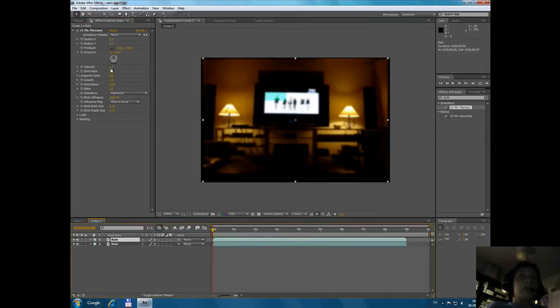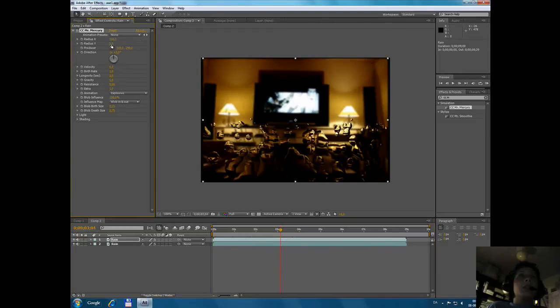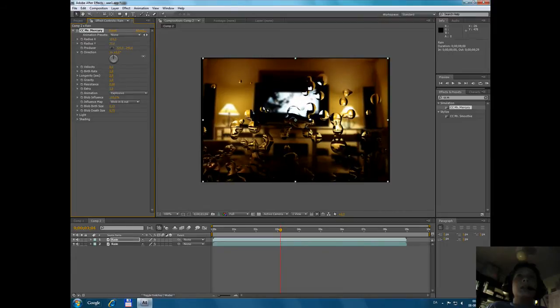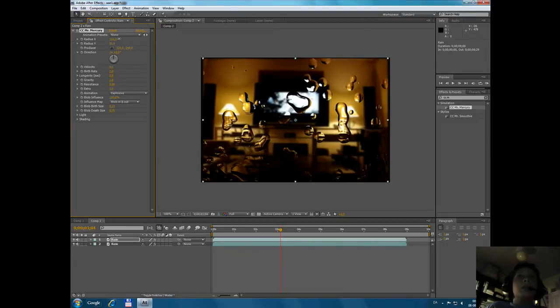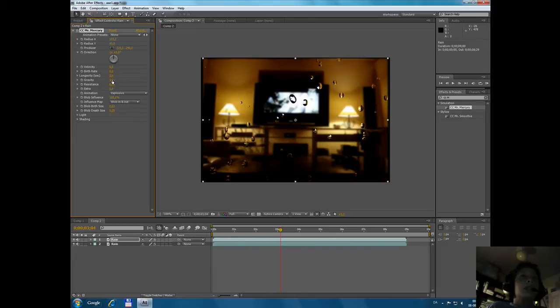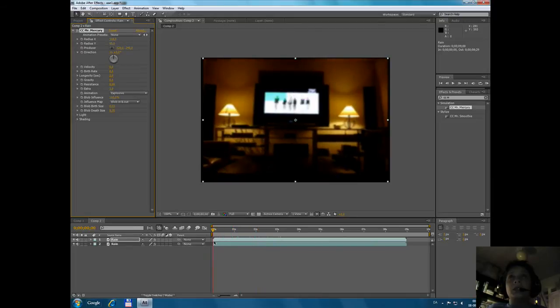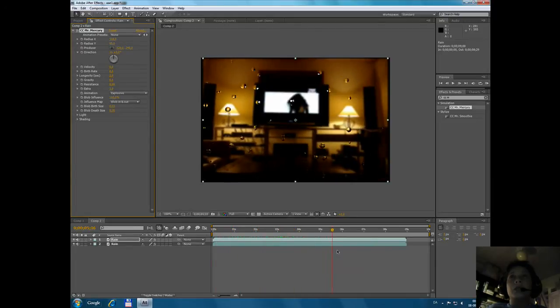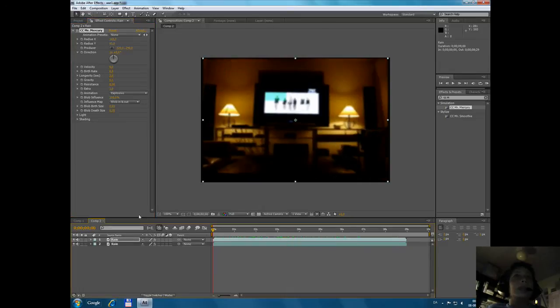Now we can put the velocity down to 0, and the radius up, and birth rate down a bit, and size. Gravity down to 0.1, and you can see it's going, looking good.